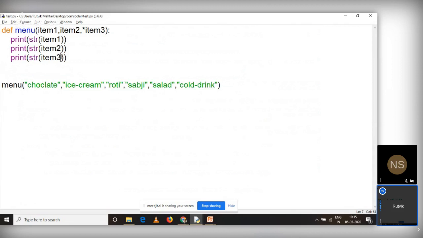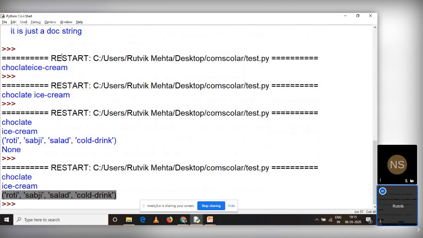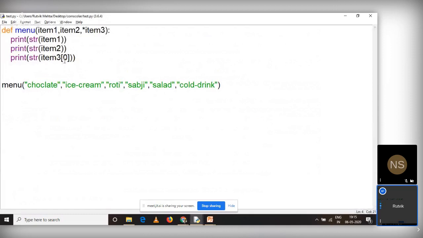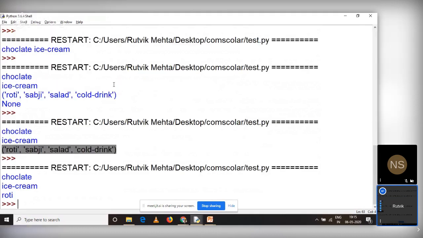Now, let us say I want to discuss this. What is item 3 of 0? Let us just try it. And if you can see, it is giving me roti. Why? Because item 3 is a tuple, right? And when I say 0, 0 is the first index. So what is at the first index of item 3? Roti is at the first index, so it is giving me roti as an answer.